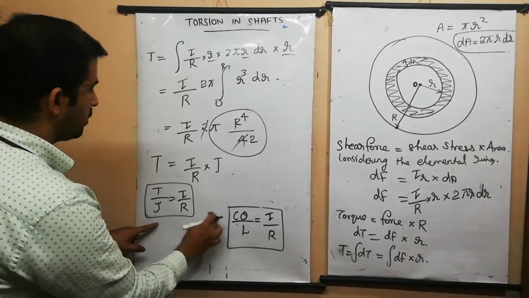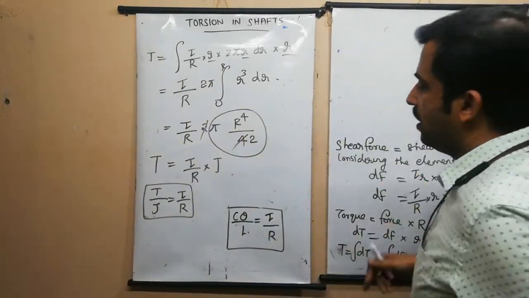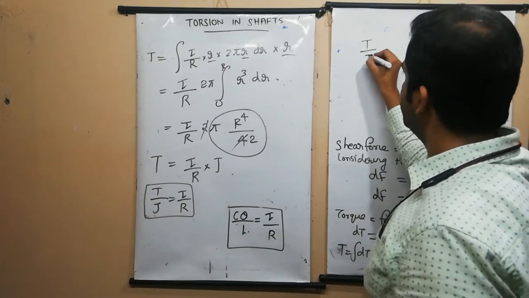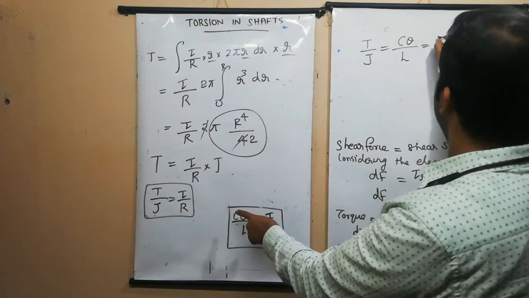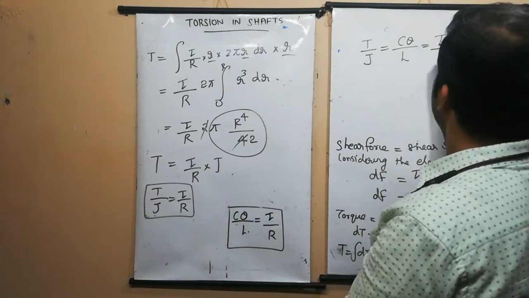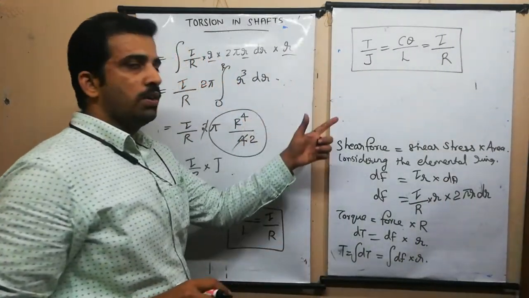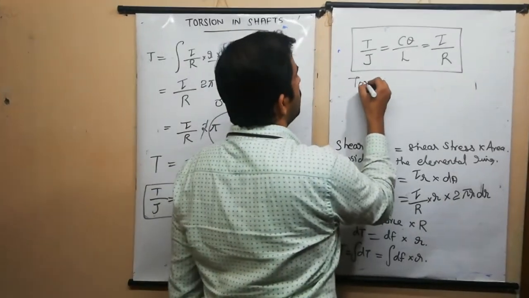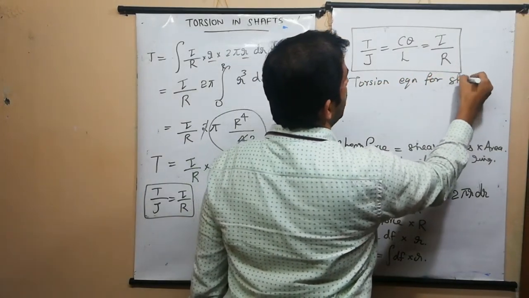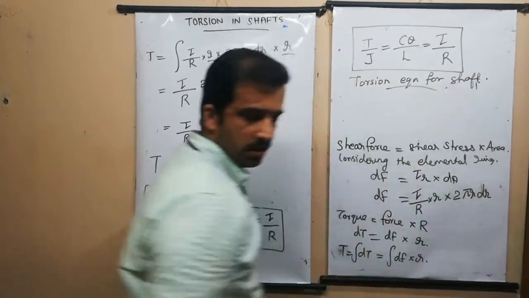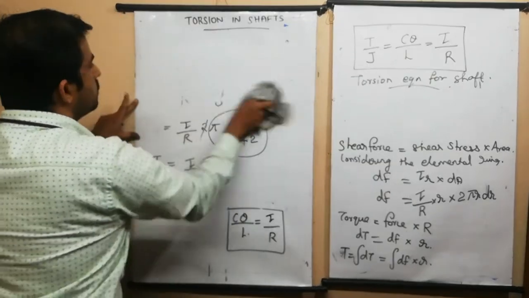Now combine these equations. On combining these equations, I can write T divided by J is equal to C theta divided by L is equal to tau divided by R. So this is my equation, the torsion equation for shaft. This derivation is very, very important. It is not finished yet. We have to see some more terms here.